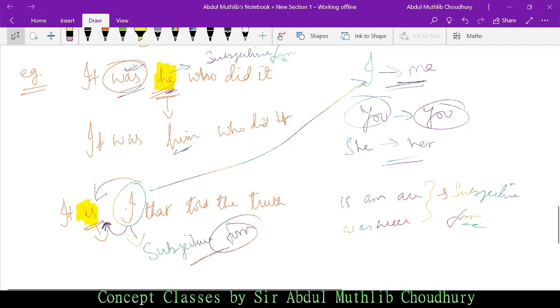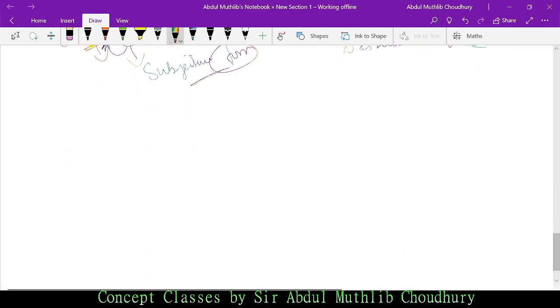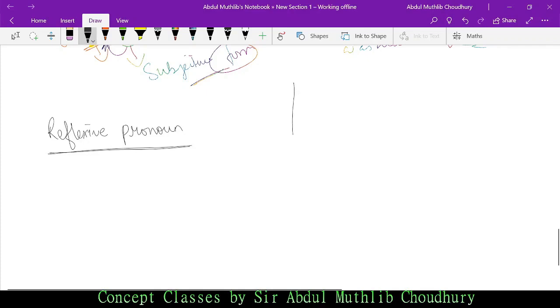Proceeding ahead, we shall start with reflexive pronoun. So what is reflexive? First of all, imagine this scene. It will help you remember the concept forever. Say you stand in front of a mirror. What would you see? You see yourself, isn't it? What would the mirror do? It would reflect your image on the mirror. So what is reflexive pronoun?